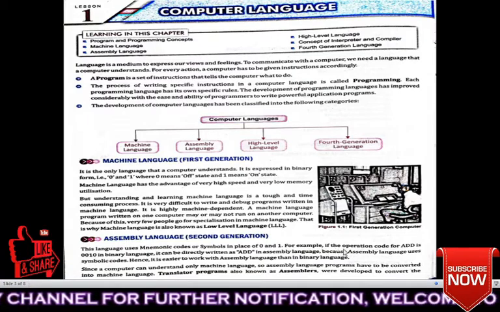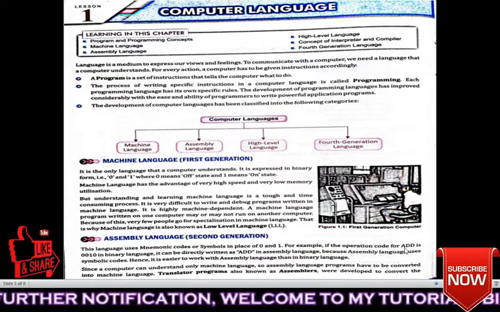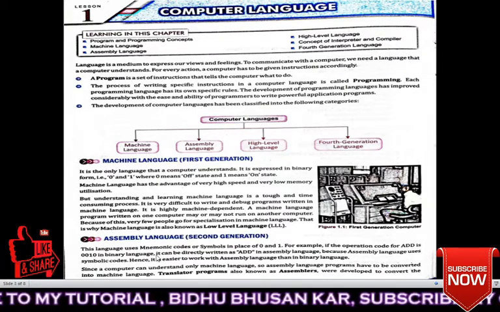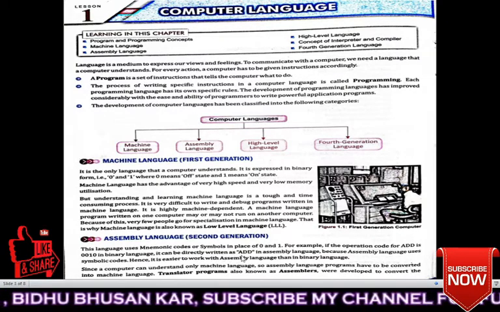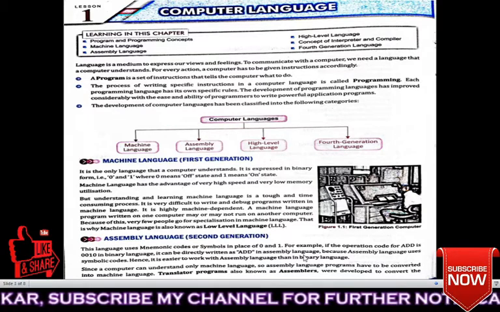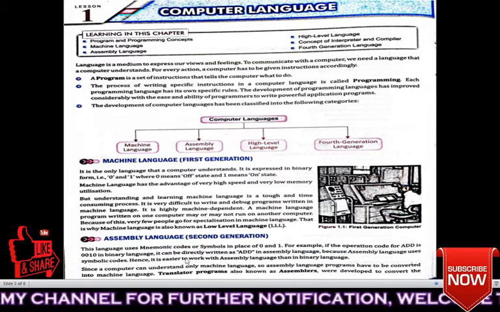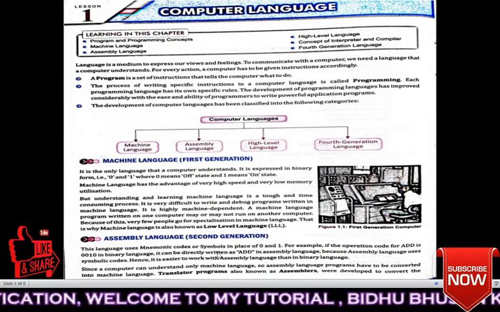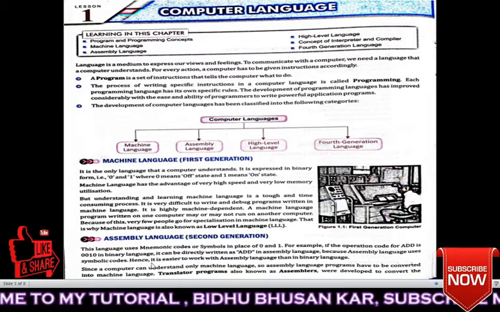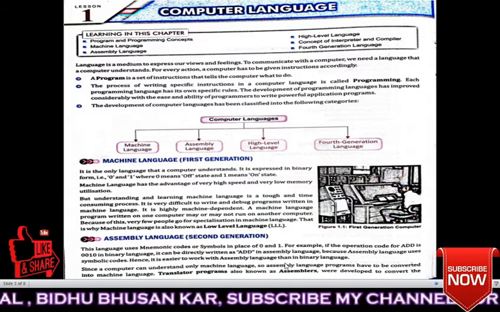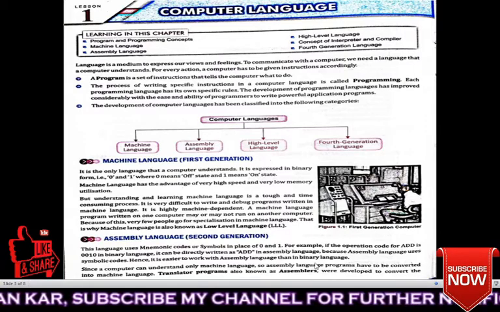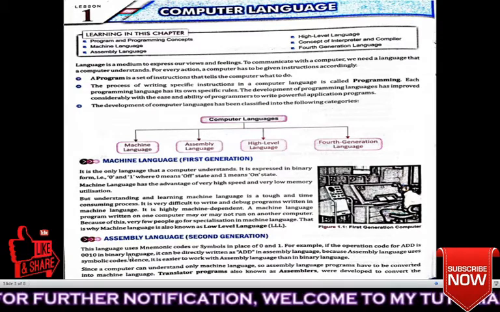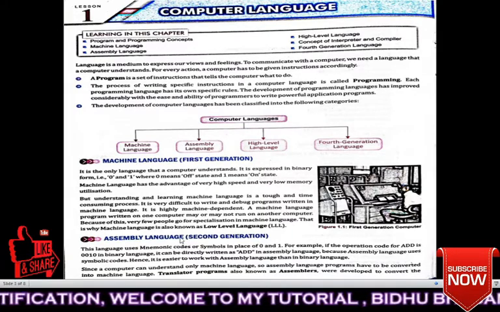For example, if the operation code for add is 0010 in binary language, it can be directly written as add in assembly language, because assembly language uses symbolic codes. So it is very easy to understand. Add means addition, hence it is easier to work with assembly language than with binary language. Everybody cannot understand binary language, so assembly language is easier than machine language.